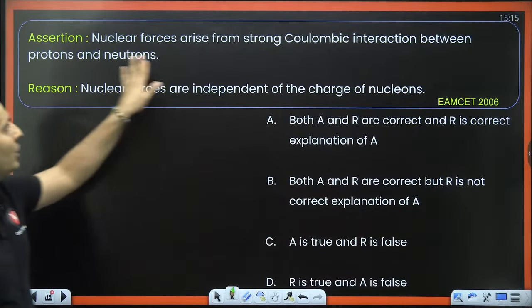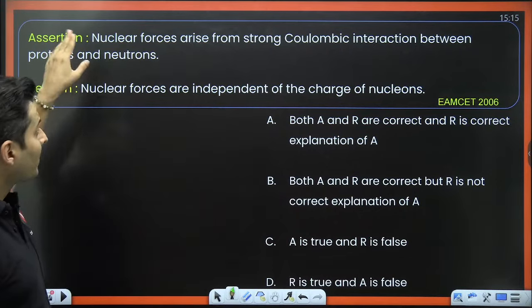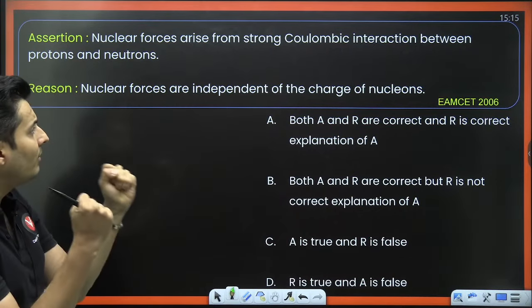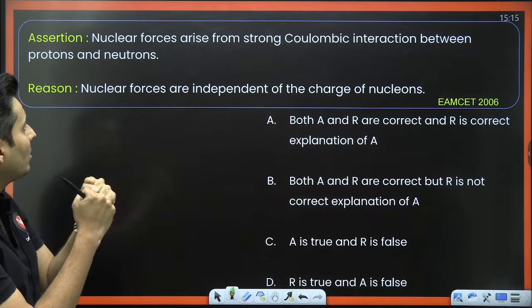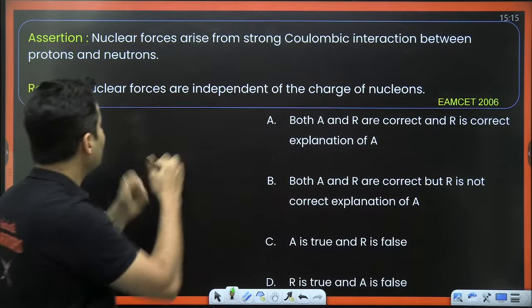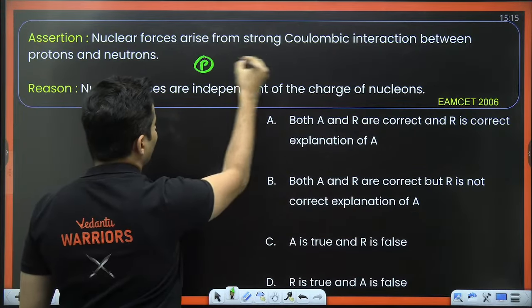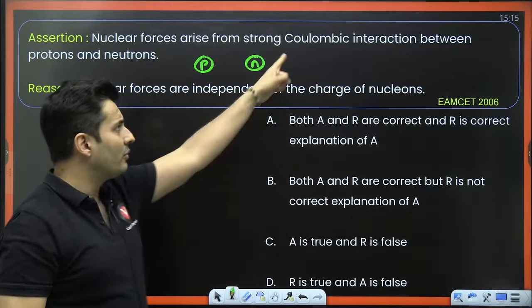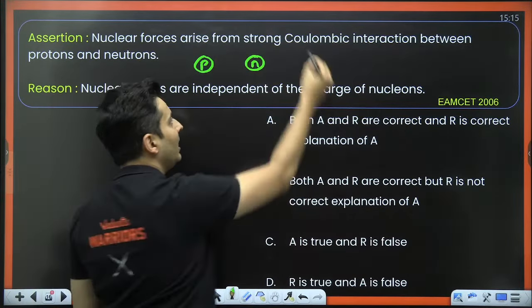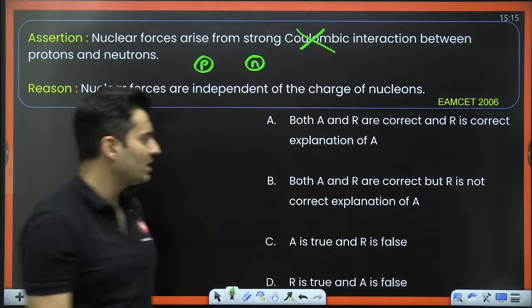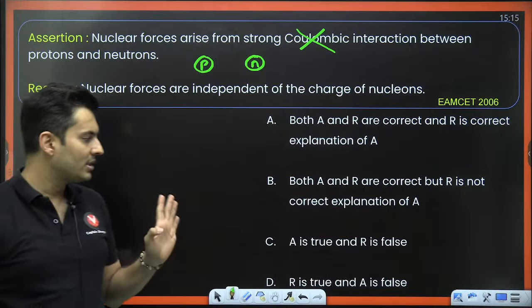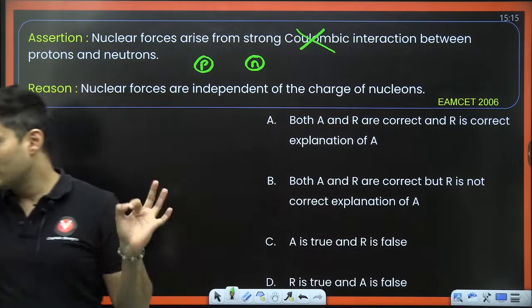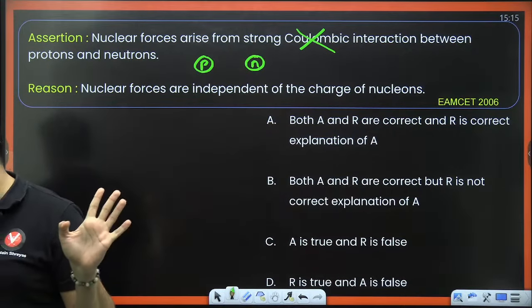Next, nuclear forces. This is the assertion: nuclear forces arise from strong Coulomb force between the protons and neutrons. Guys, think about it. Between a proton and a neutron, if there is a nuclear force, is it because of Coulomb's force? Definitely not. So the assertion is 100% false.